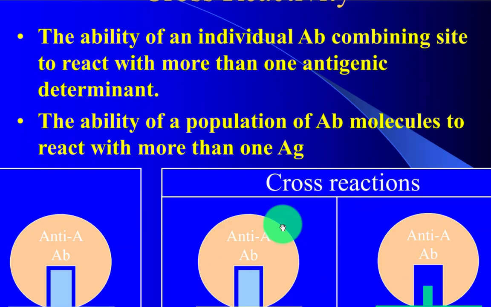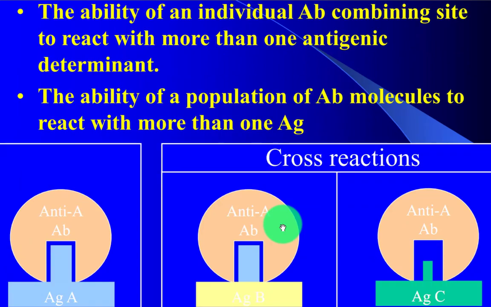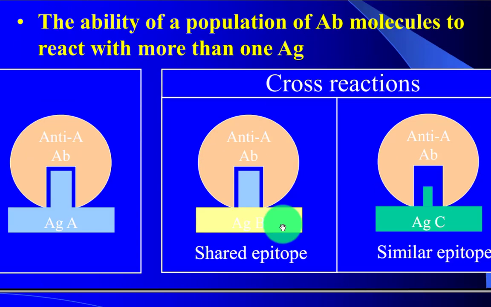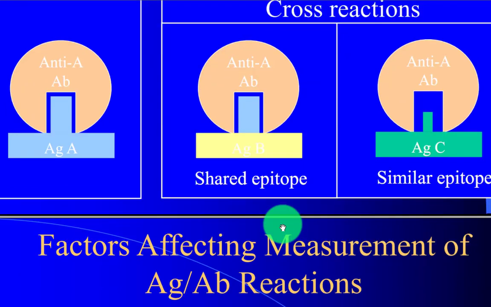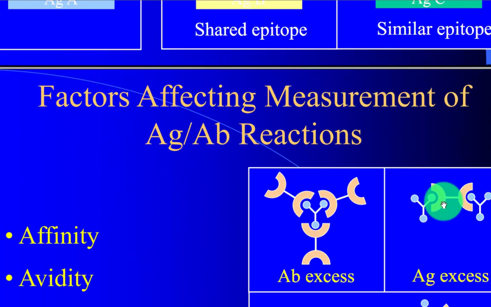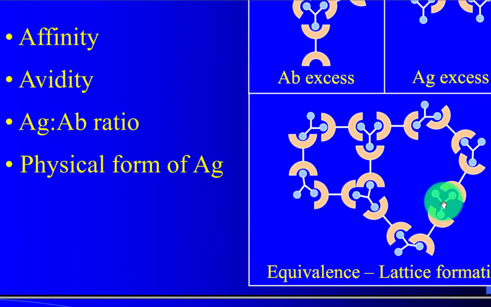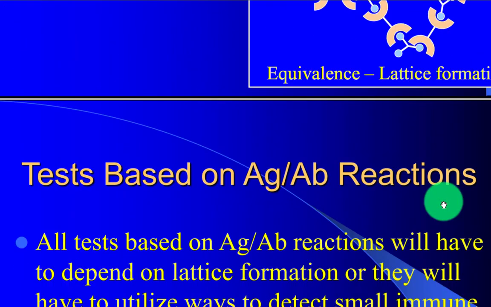Cross-reactivity: the ability of an individual antibody combining site to react with more than one antigenic determinant, and the ability of the population of antibody molecules to react with more than one antigen. Shared epitopes, simple epitope, similar epitope. Factors affecting measurement of the antigen-antibody reaction: affinity, avidity, antigen-antibody ratio, and physical form of antibody.